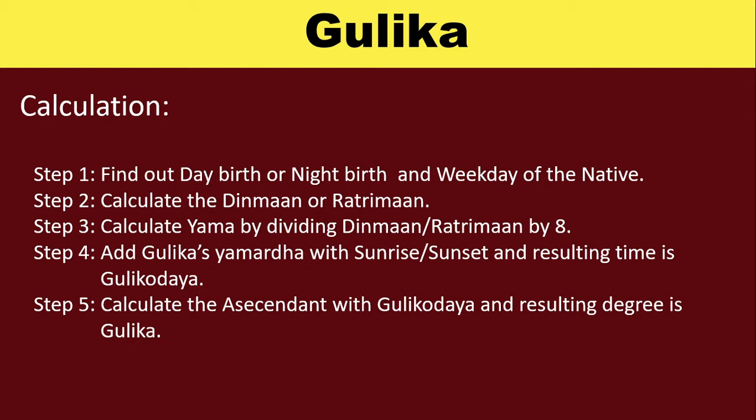Step 3. Calculate Yama by dividing Dinman or Ratriman by 8. Step 4. Add Gulika's Jamartha with sunrise or sunset, and the resulting time is Gulikodaya. Step 5. Calculate the ascendant with Gulikodaya, and the resulting degree is Gulika.